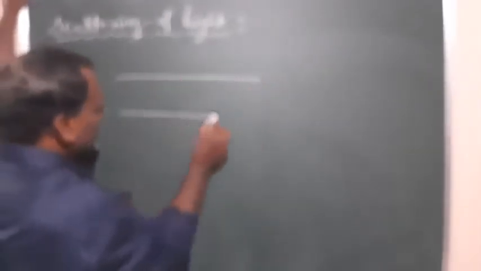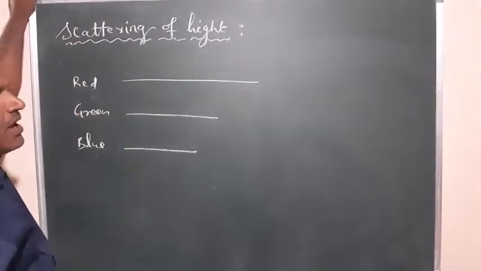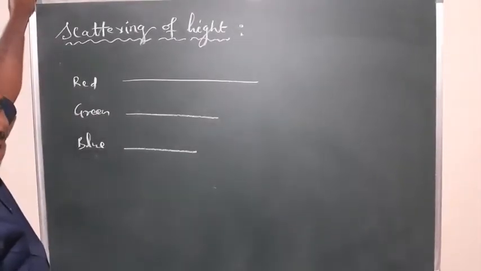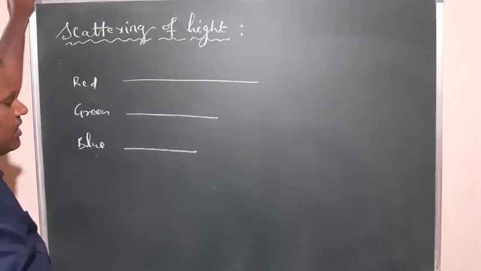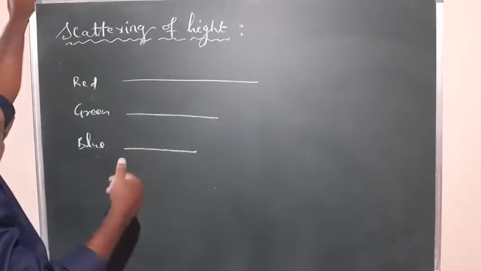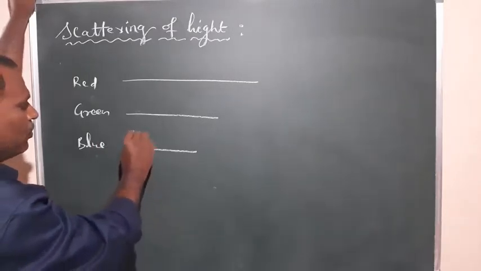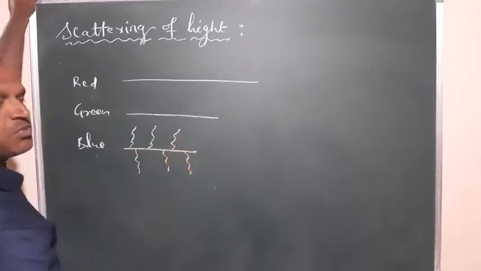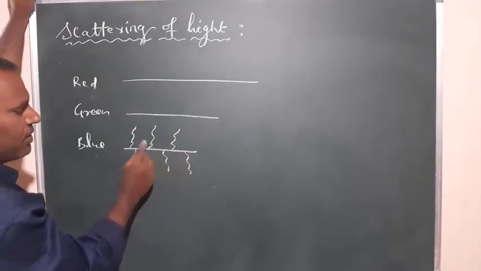So red, green, blue, we have these colors, and the light is traveling here in the atmosphere. Both small particles as well as larger particles exist. Because of the blue light's scattering, the spreading of blue color takes place more and more within a small distance traveled by the light itself.